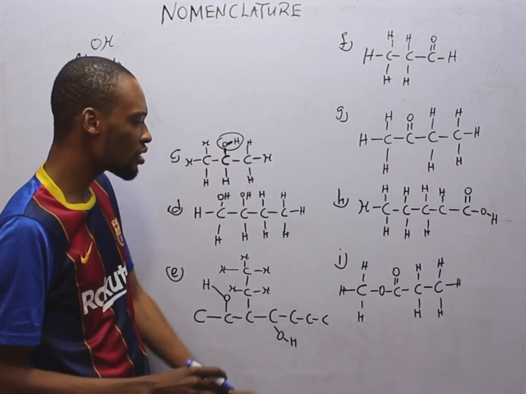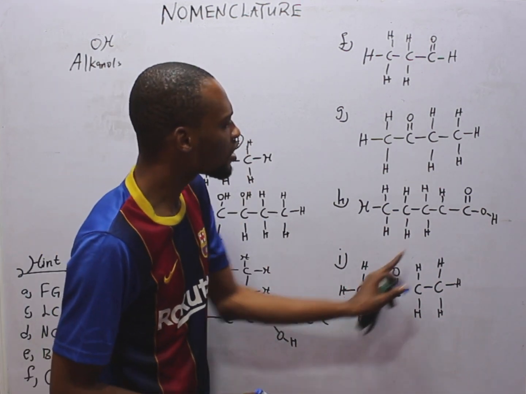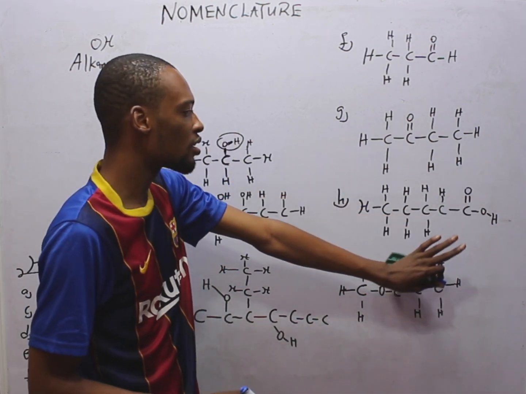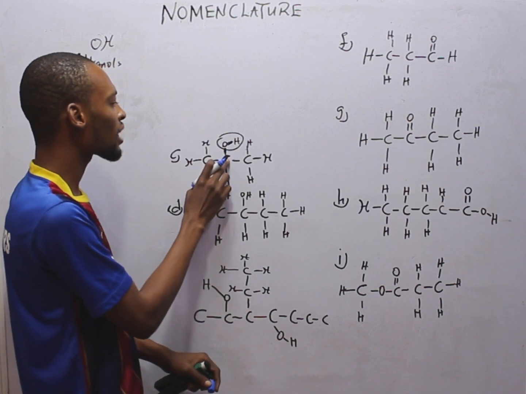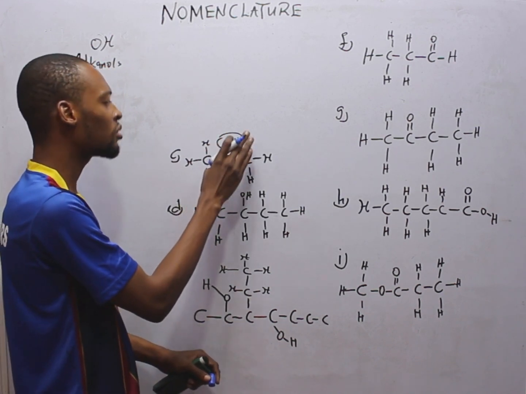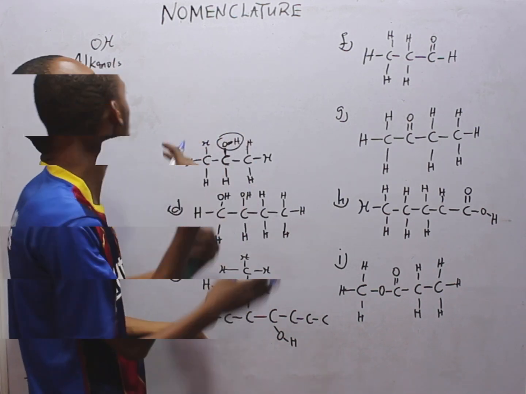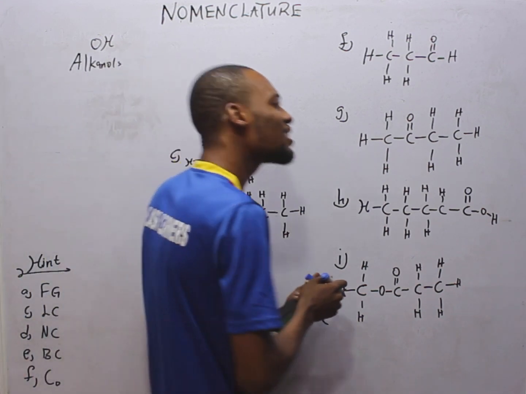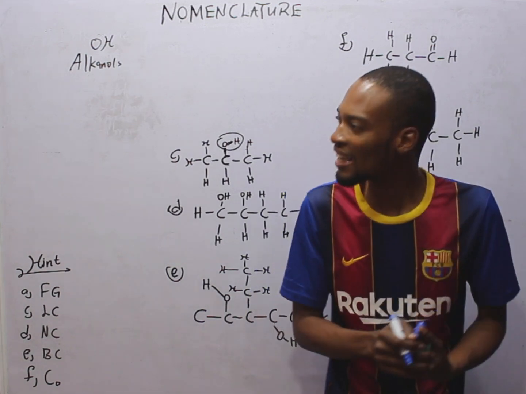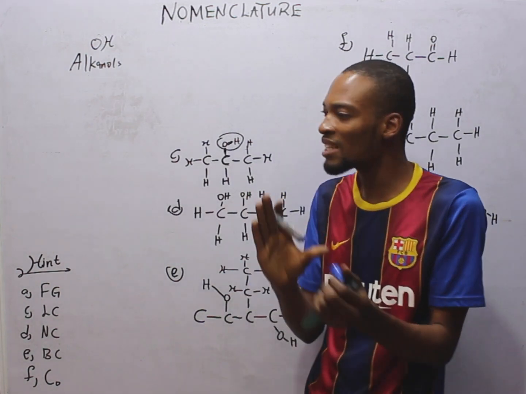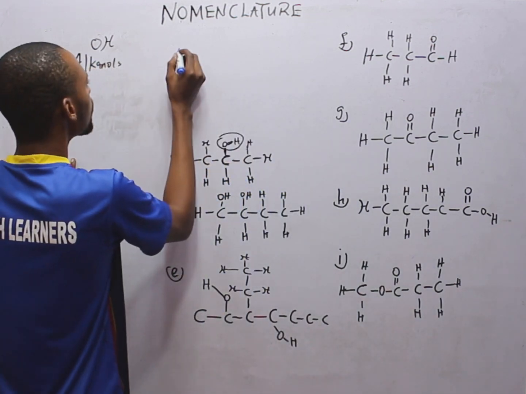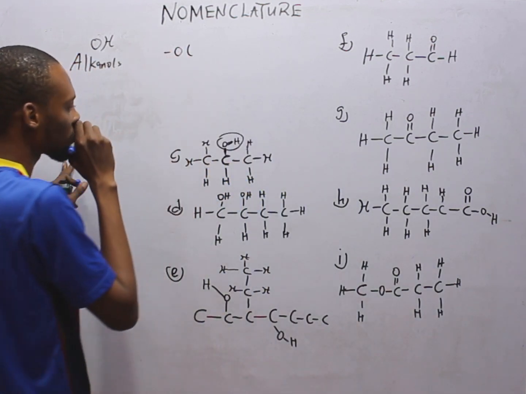Now, don't confuse it with something like this. Something like this, you see, from carbon, direct 2 bonds to oxygen. So it is different from carbon, 1 bond to oxygen and 1 bond to hydrogen. So in any way, this is an alkanol. Now, what is the suffix for alkanols? Like I explained earlier, it is simply OL. So for alkanols, we have the OL suffix.